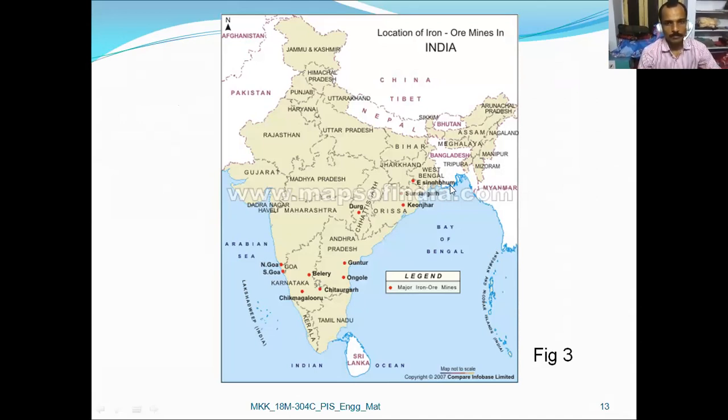East Singhbhum, Koyanjar, Durg, Sundargarh, Guntur, North and South Goa, Bellary, Chittorgarh, Ongole, Chikmagaluru. These are the major iron ore mines available in India.